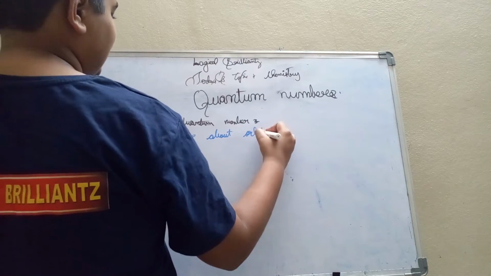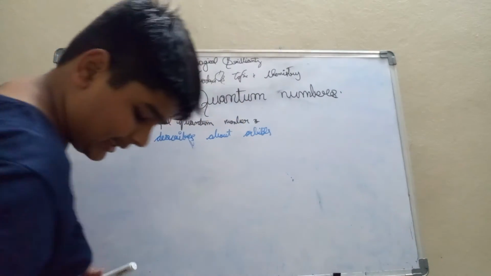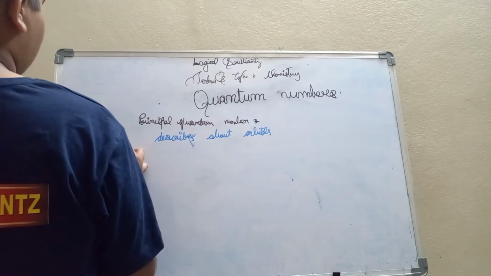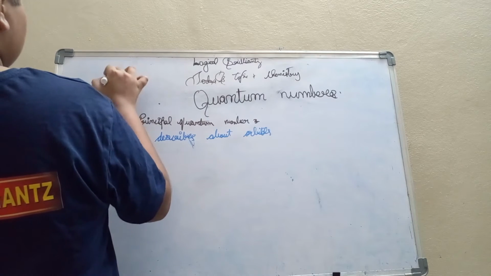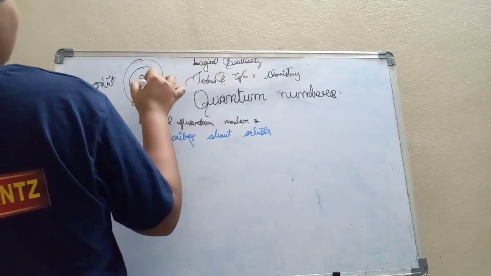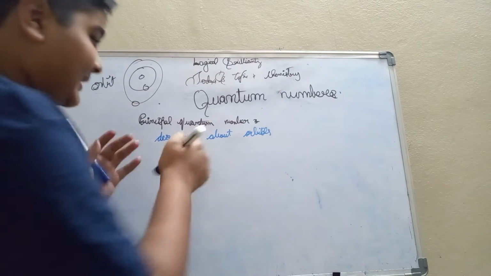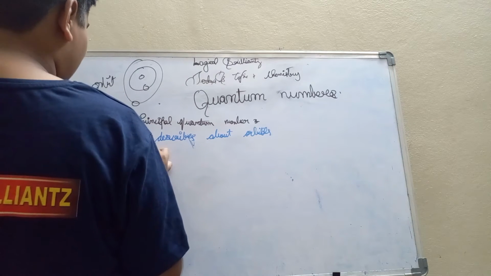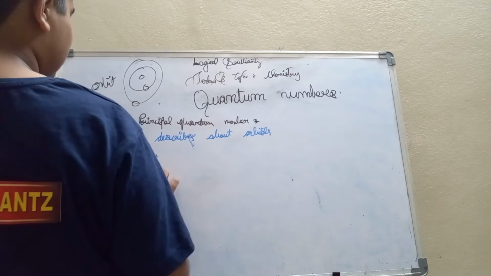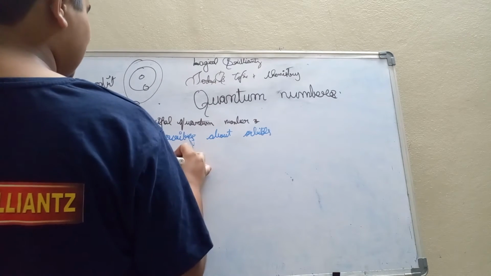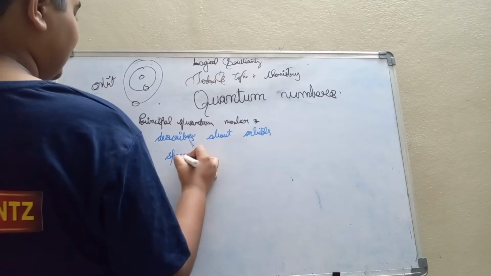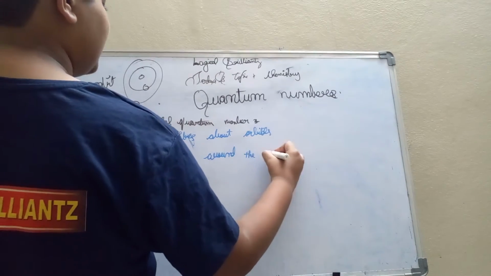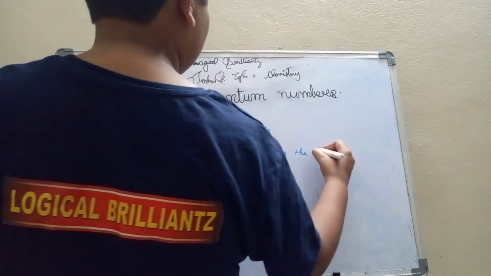Here comes the new word, orbital. What is meant by orbital? You have heard about orbit. You know that different planets have their orbit. But what is an orbital? It is a 3-dimensional space around the nucleus,